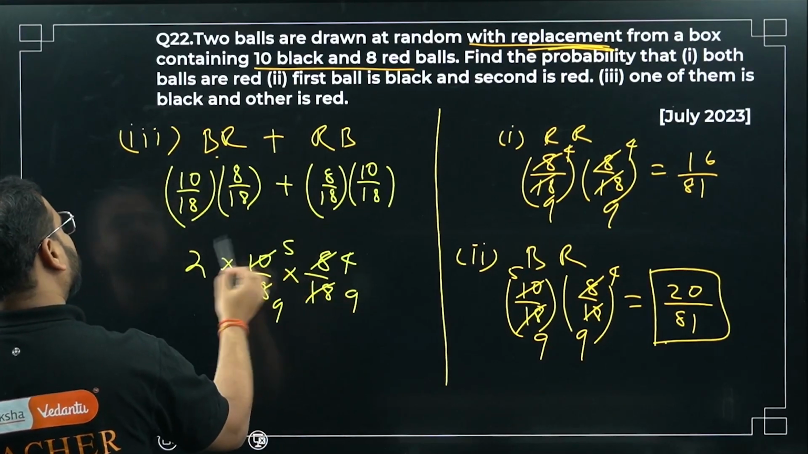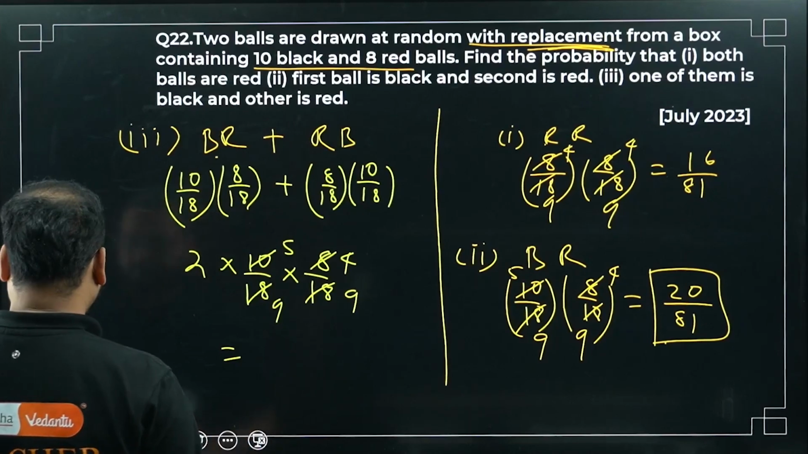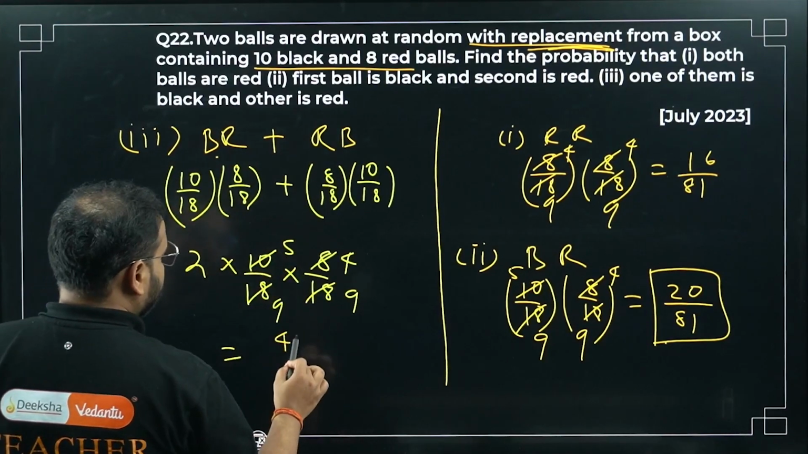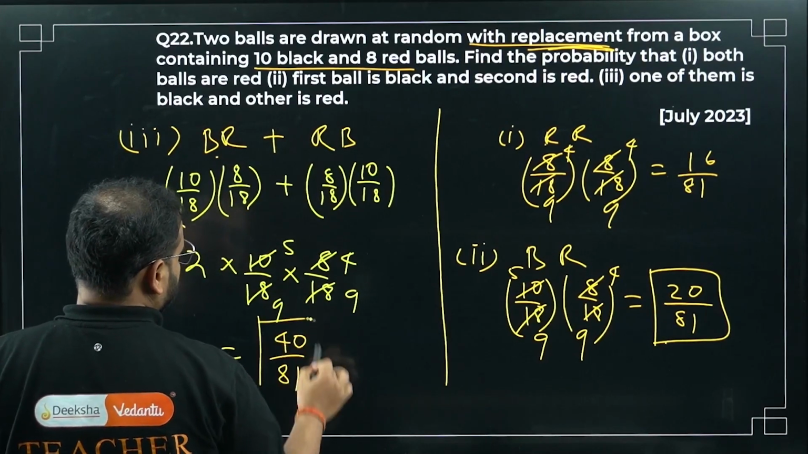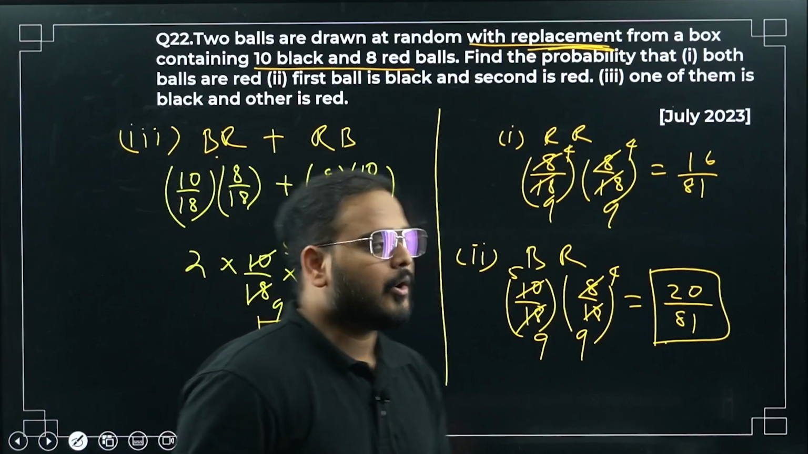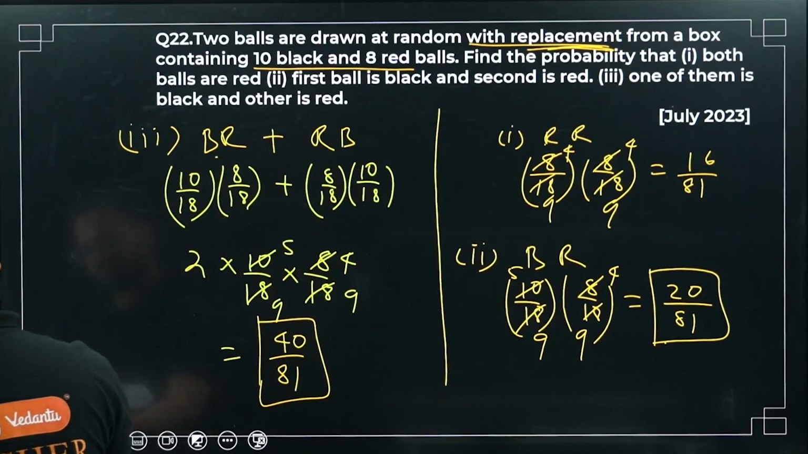5 for the 20. 20 times 2 is 40, right? 5 4s are 20, times 2 is 40. So 40 by 81 is my final answer for the third option. Please have a look. Right? 2023 paper. Okay, moving on.